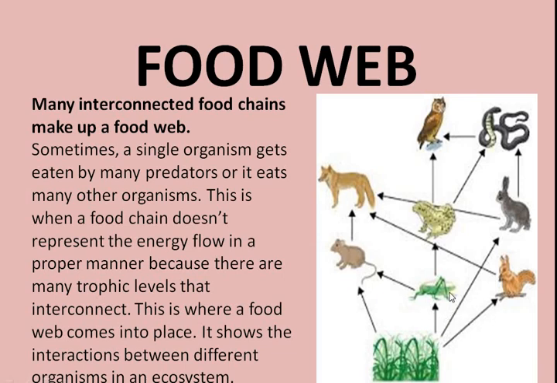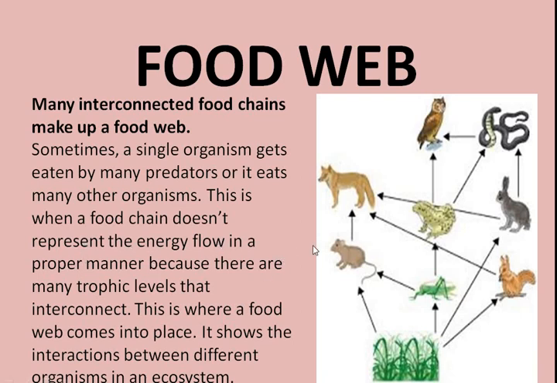Now here again, see this, the herbivore, the grasshopper. This grasshopper can be eaten up by the rat, the grasshopper can be eaten up by the frog, and the frog can be eaten up by the snake, the frog can be eaten up by the owl. So we can say that so many food chains are interconnected to each other.